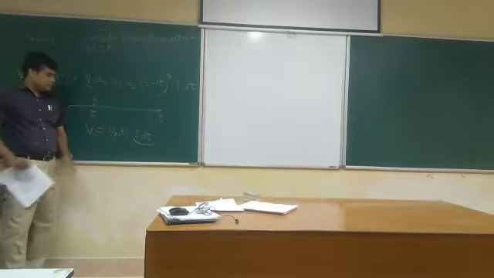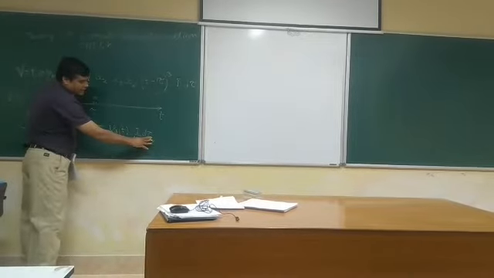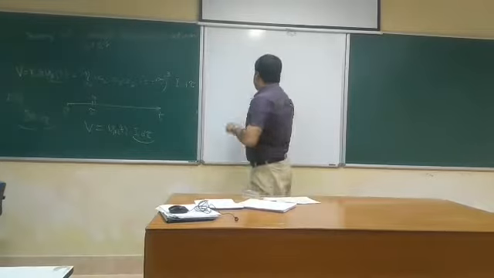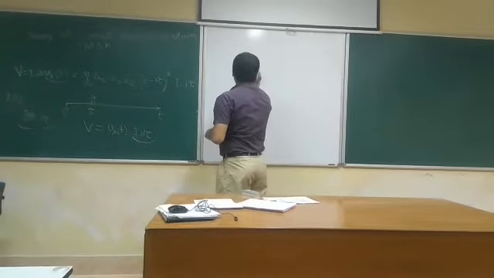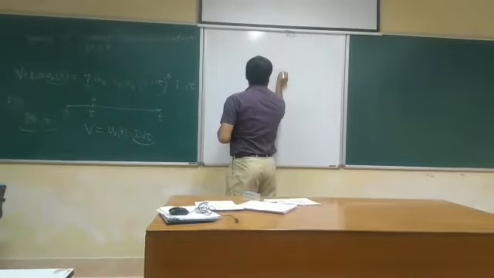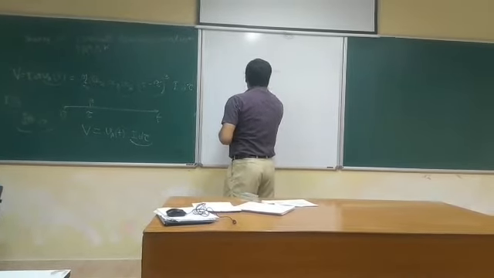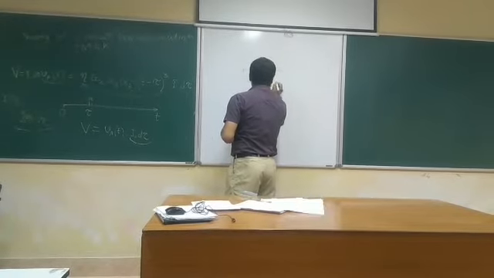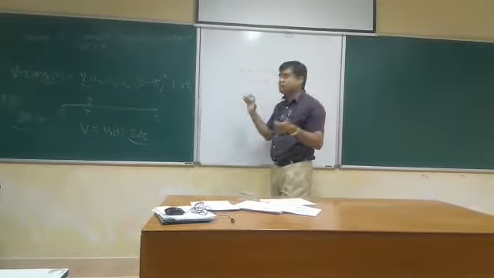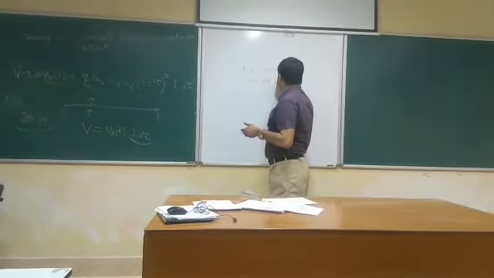Listen. What is this? Number of particle I d tau is number of particles per unit volume of what? Unit volume of solution. The whole thing, the whole system, unit volume of the whole system.